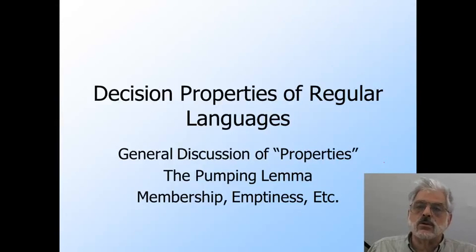Today we're going to discuss algorithms for answering questions about regular languages, or really about the representations for the languages, such as finite automata. The questions we can resolve for finite automata include many we cannot resolve for programs in general. Examples include whether a given string is accepted by a given automaton, that's the membership problem, or whether a given automaton accepts any string at all, the emptiness problem. As part of our discussion, we're going to prove an important theorem called the pumping lemma that lets us show certain languages not to be regular.